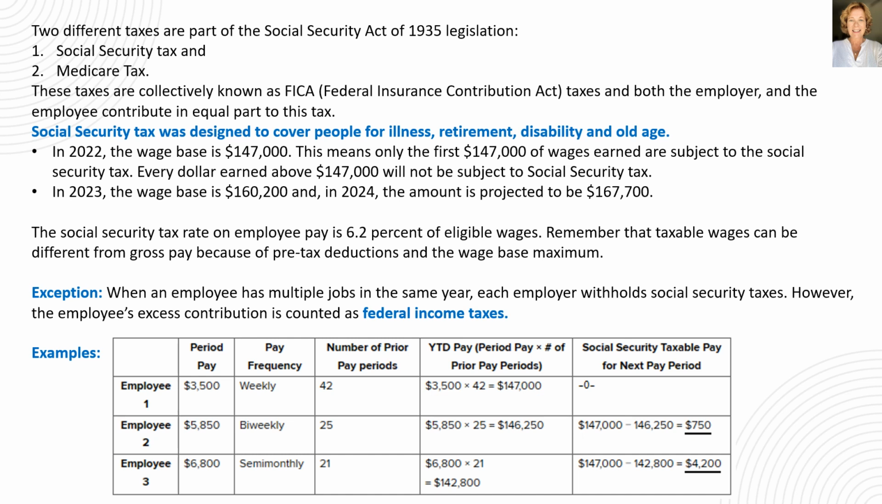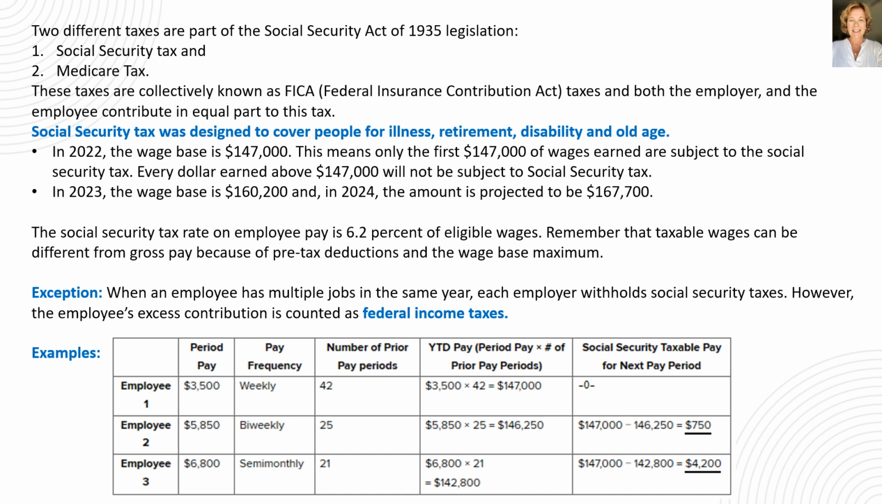In 2023, the wage base is $160,200, and in 2024, the amount is projected to be $167,700. There are currently discussions about implementing a special high-wage earner Social Security tax, whereby those who earn above $400,000 are taxed an additional Social Security tax on those amounts above $400,000. The Social Security tax is 6.2% on eligible wages.